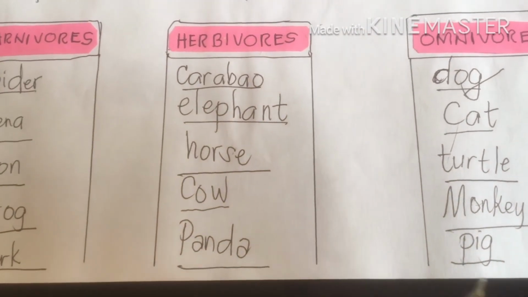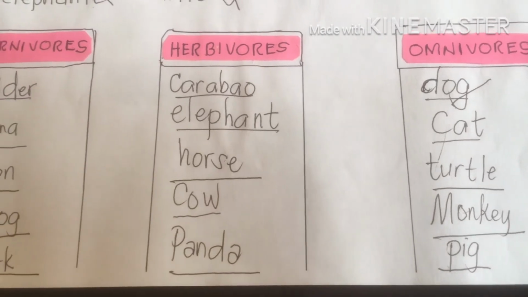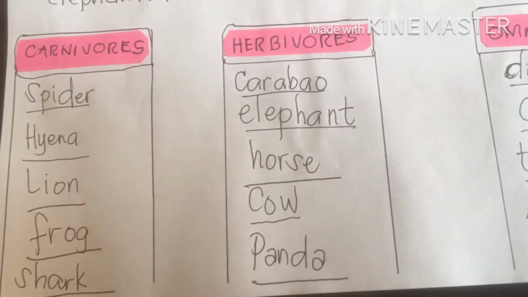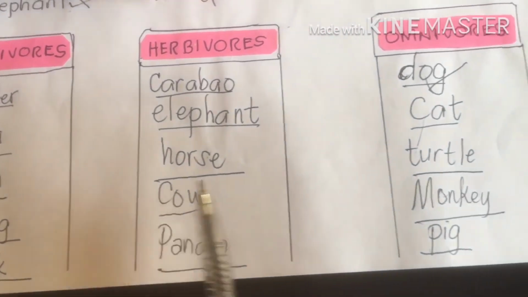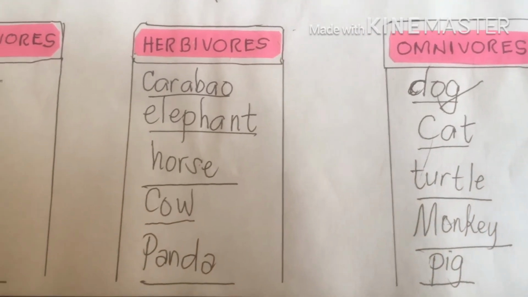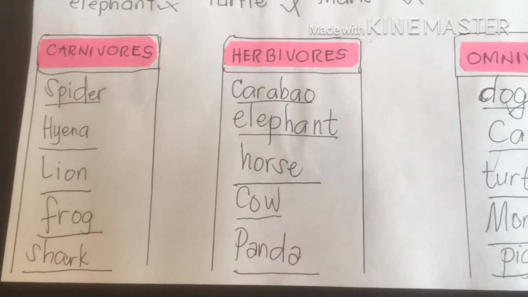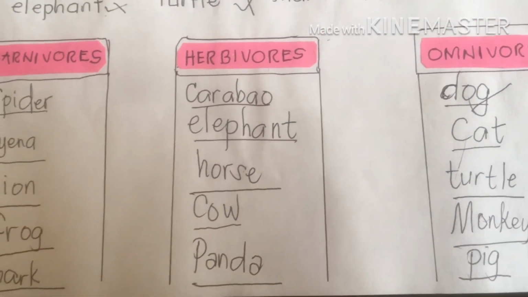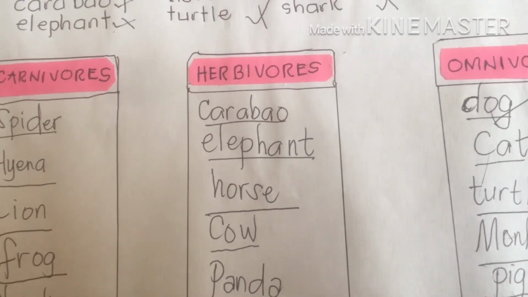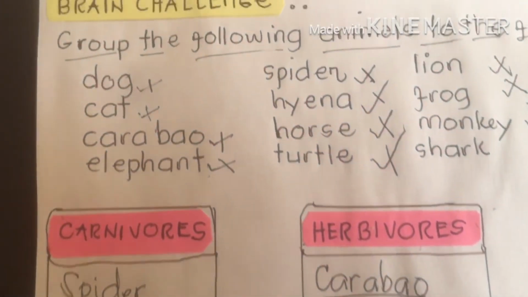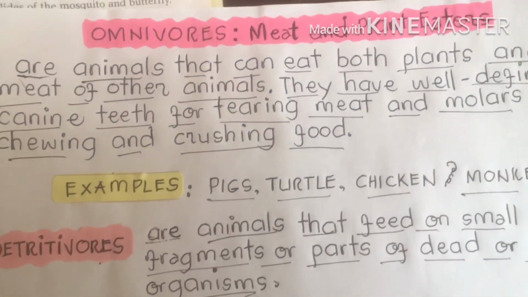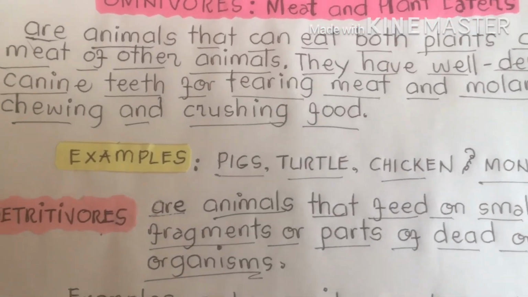Why do they need to be classified according to the food they eat? Carnivores, herbivores, omnivores. It's just because the food that they eat really speaks louder about who they are. Whether they belong to carnivores, herbivores, or omnivores depends upon the food that they actually eat. That's why we need to classify them according to the food they eat. That is the purpose of animal classification, and we should say thanks to the scientists who made this, or the people who study the classification of animals according to the food they eat. Just like us human beings also do this.